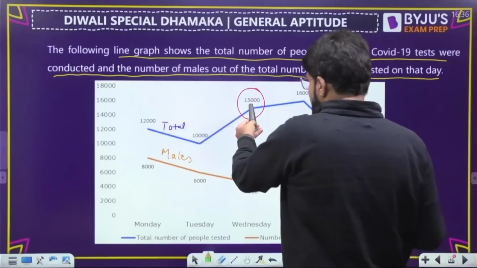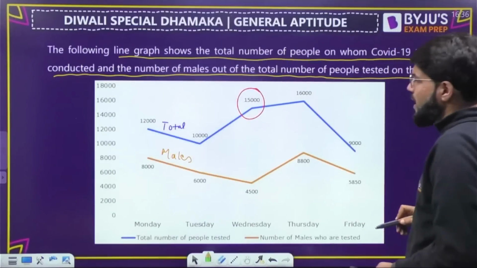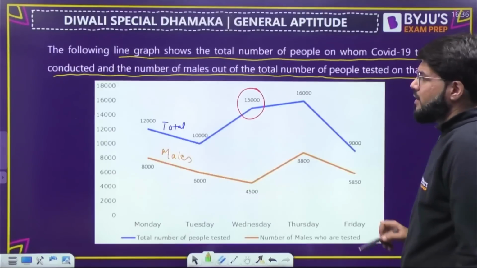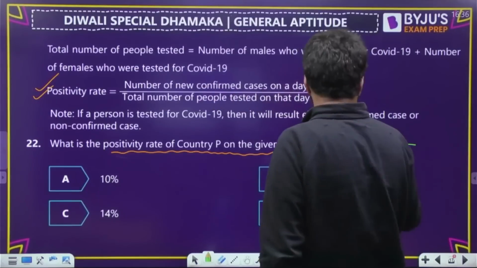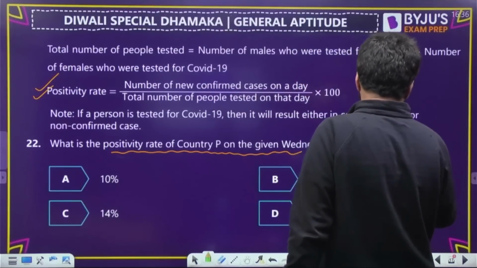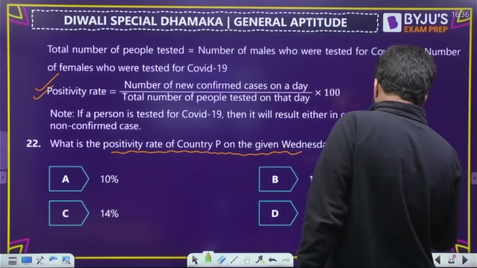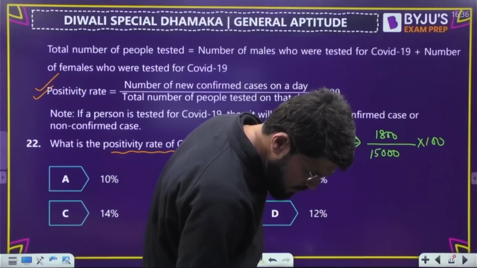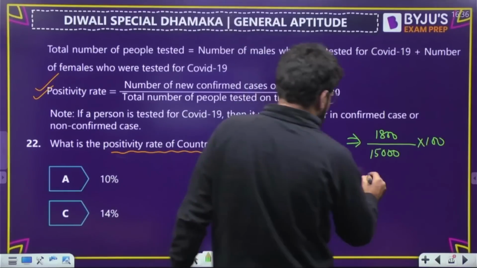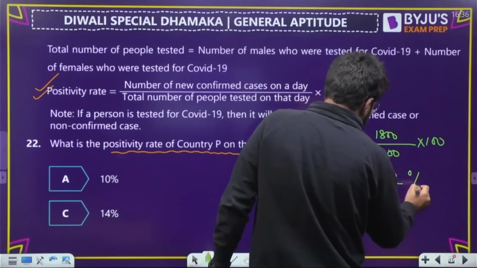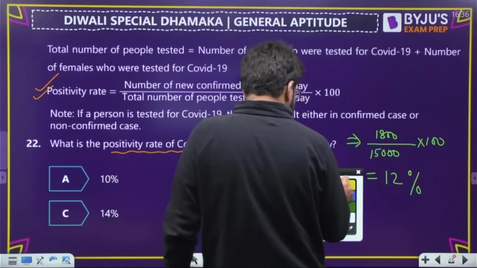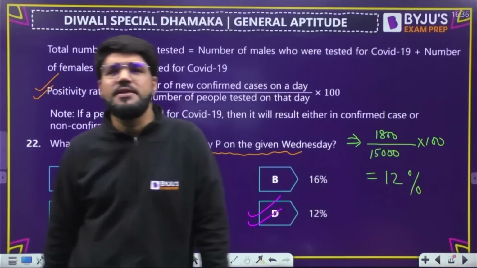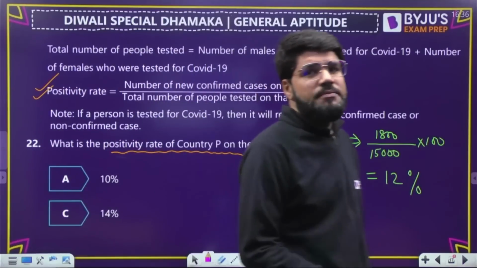How many were confirmed on Wednesday? 1800. That is the numerator, the number of new confirmed cases on that day, 1800, and the whole is multiplied by 100. Let's complete this calculation quickly. This is very clearly 12%. So my answer is option D, 12%. I hope it is clear to you. It was a mixture of bar graph and line chart.